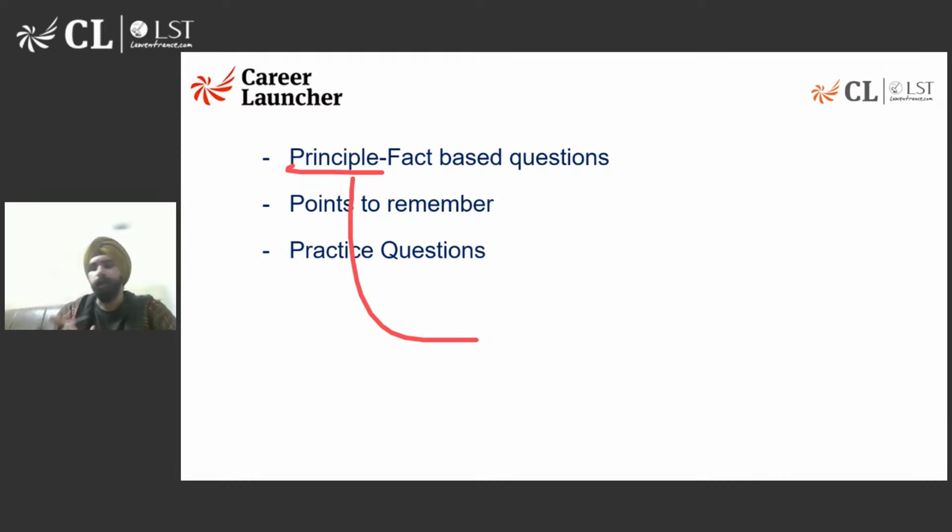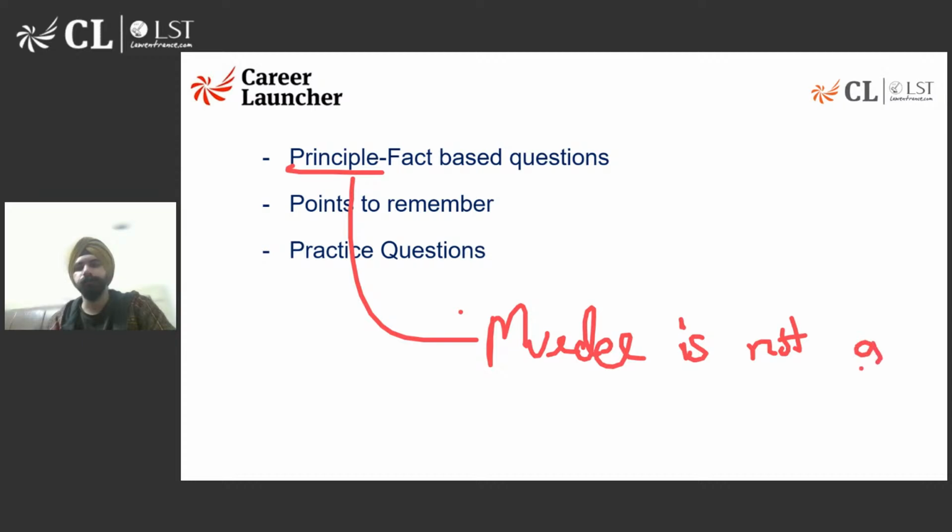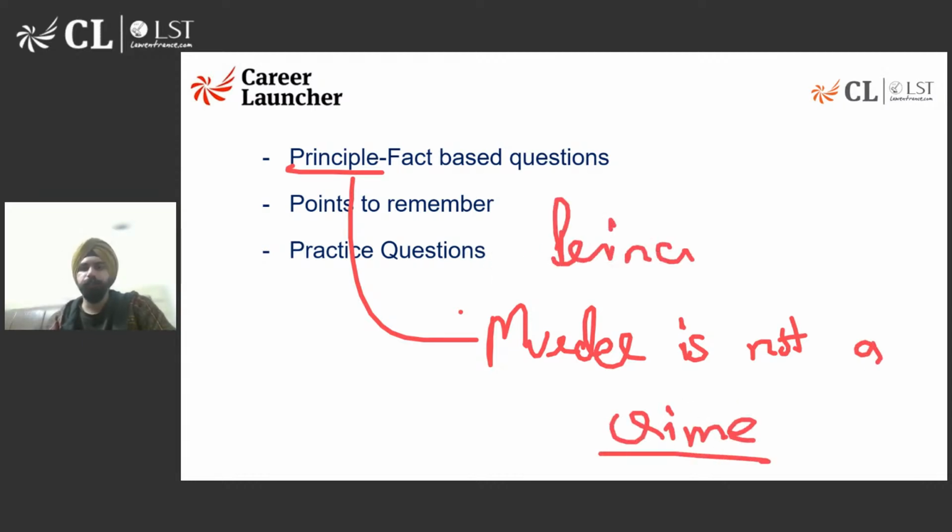Now, a principle in our case, when we are solving questions, could also be sentences which, although they look like a law, might be different from an actual law. What I mean is, मैंने आपको पिछली क्लास में भी एग्जांपल दिया था कि if your principle says that murder is not a crime, so would you believe that principle? The answer is yes. Whatever the principle says, you have to believe that blindly, even if it does not match your commonsensical understanding, even if it does not match the रियल वर्ल्ड सिनेरियो.